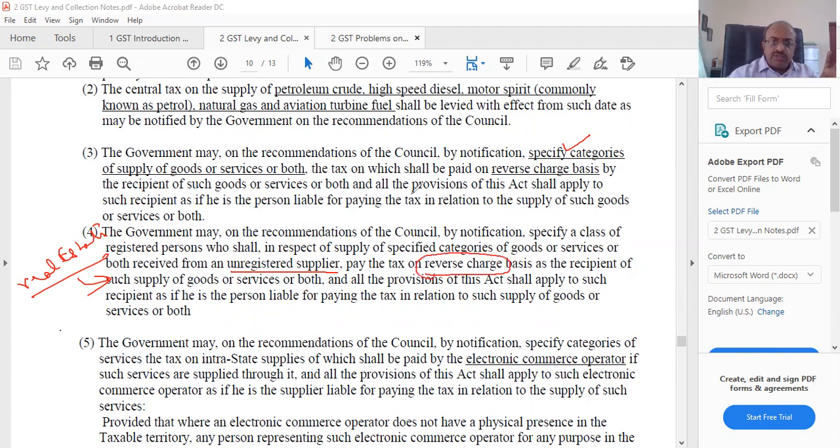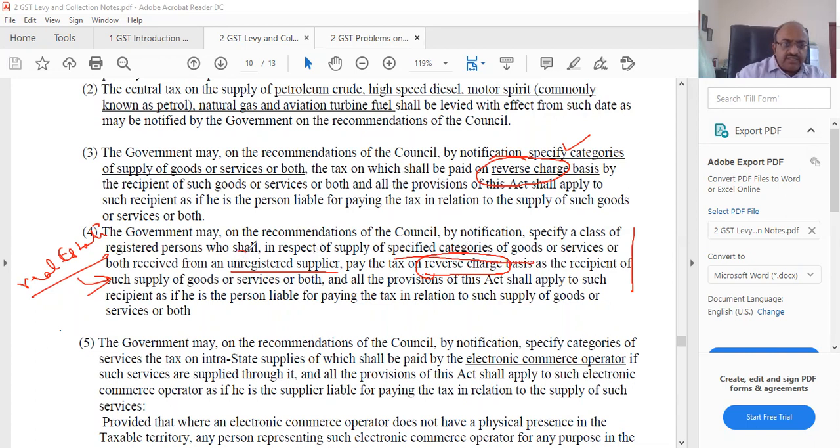What is reverse charge? I explained, but I'm just trying to say that this is applicable only for certain categories. Here also certain categories are specified. There's no need for two sections. But what happened? 9.4 did not work. It failed. So they didn't want to remove it. They said specific categories and unnecessarily kept it. Actually, there is no difference.